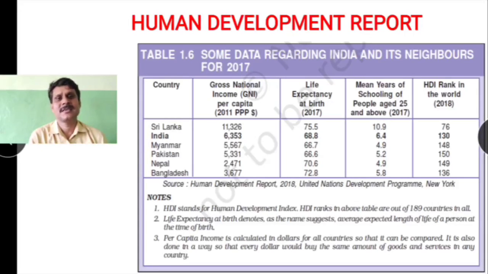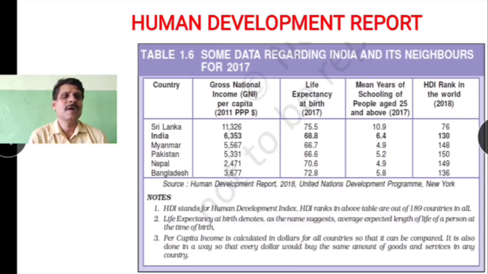Its gross national income per capita was 11,326 US dollars in 2011, and India 6,353 US dollars, then Myanmar 5,567, Pakistan 5,331 US dollars, Nepal 2,471 US dollars, then Bangladesh 3,677 US dollars. Children, when you look at it, one can conclude that Sri Lanka has the highest and India fares fairly among these South Asian countries.